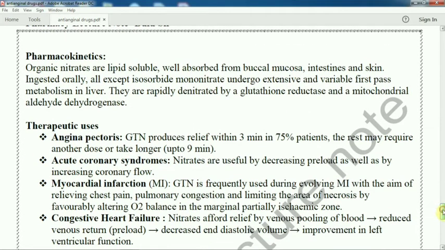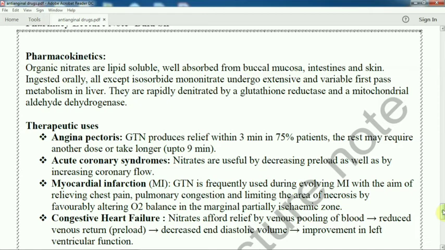Now see the pharmacokinetics. Organic nitrates are lipid soluble drugs, well absorbed in the buccal mucosa. Short acting drugs are also absorbed in the intestine or skin. So oral drugs or transdermal drugs are used because they are well absorbed in the buccal mucosa, intestine as well as skin.